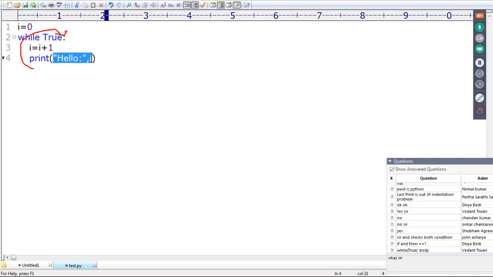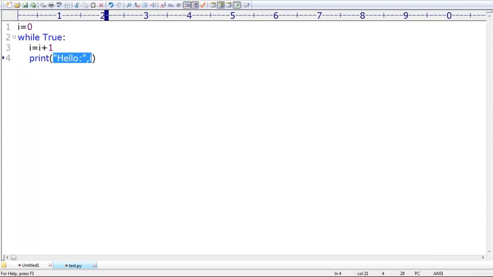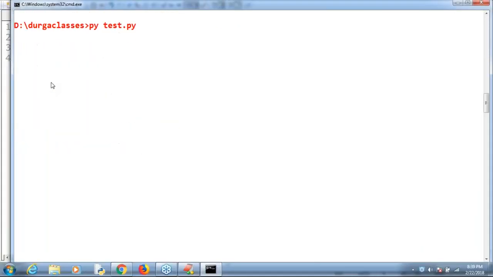Is it true or false? This is true. If it is true, once again the I value will be incremented. Hello 2. Next, once again, hello 3. Can you please tell when this loop will be stopped? No, it keeps on continuing, right? Such types of loops are by default considered as infinite loops. So in Python, there may be a chance of entering an infinite loop also. Have a look once.